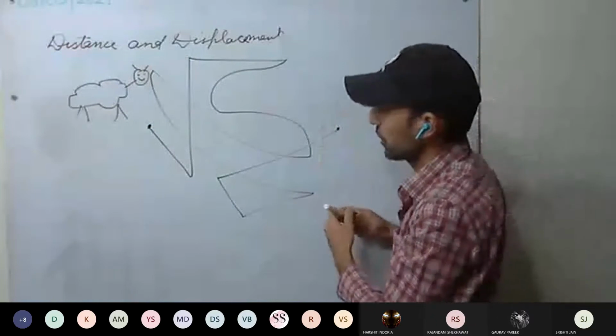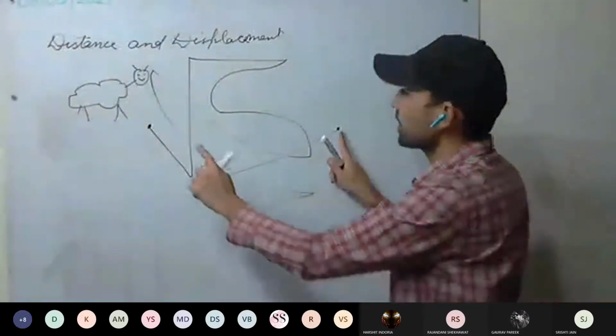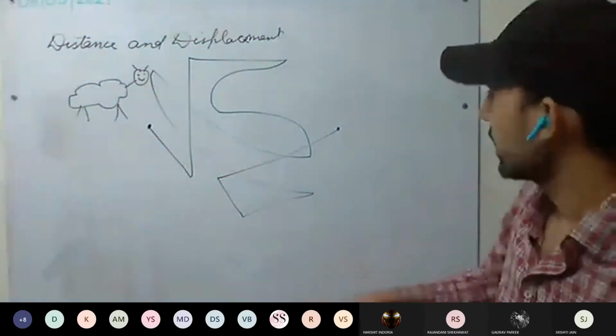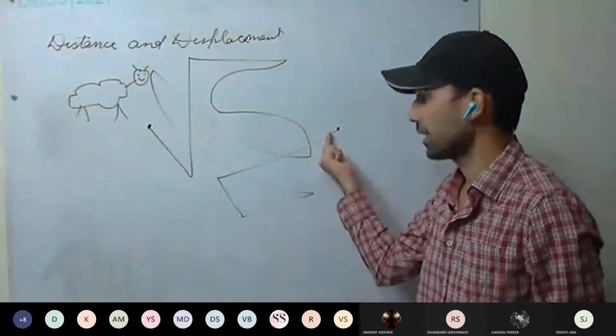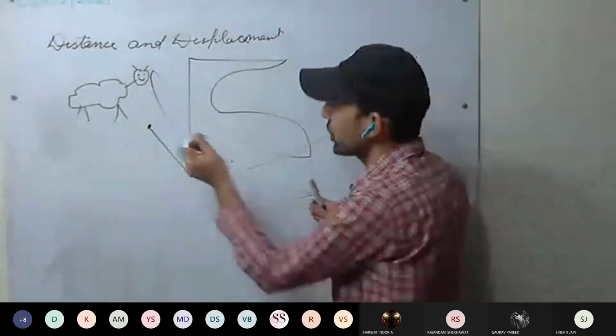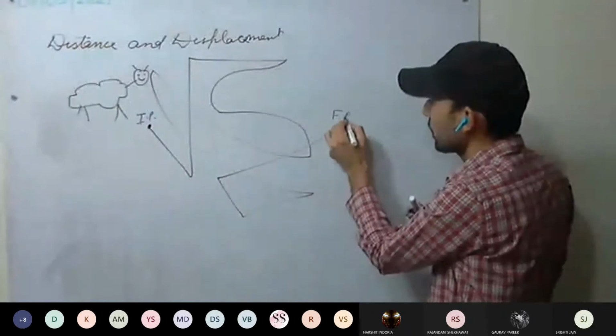But displacement is what? It is the distance between the initial and the final position. That is the shortest distance. So the initial position is this one, this is the final position.